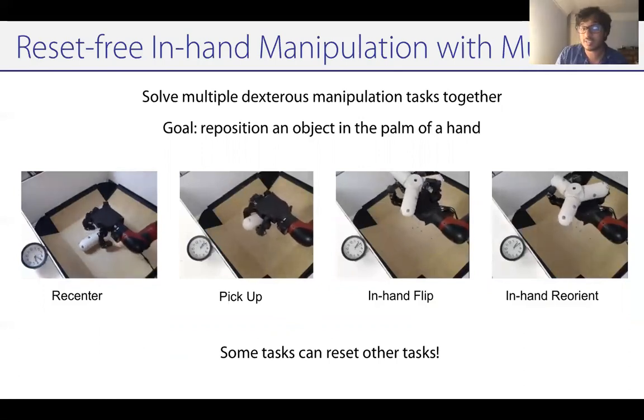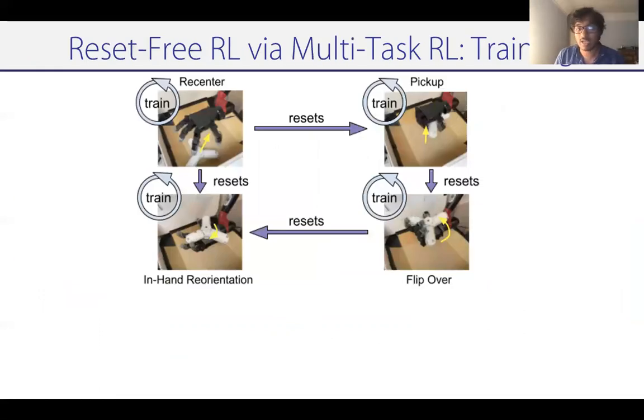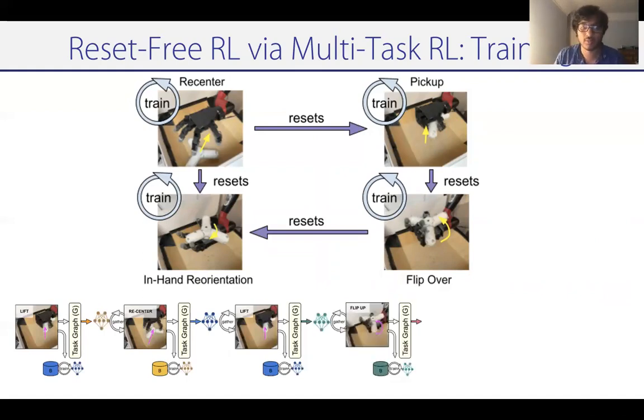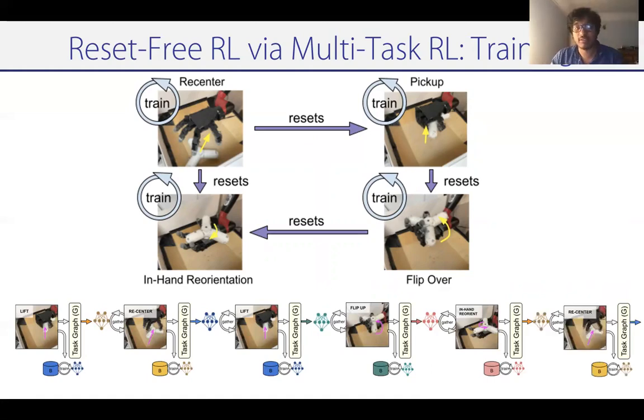If we consider how the reset-free reinforcement learning process would work, let's consider an example run of the training process. We start by trying to lift up the object. Let's say this was unsuccessful. Then the object would fall back on the ground, and we have to learn how to recenter it again. Let's say we learned how to recenter it now. We try lifting it again, and this time it is successful. When it's successful, we can then start attempting the task of flipping up. Once we've tried flipping up, let's say it's successful, we can practice in-hand manipulation now. We practice a couple of iterations of in-hand manipulation till the object falls out of the palm, then we recenter it, lift it, and try it again.